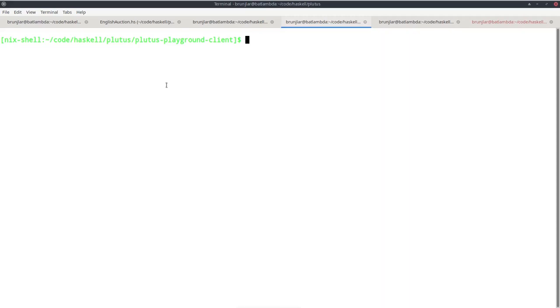So we go back to the Plutus repository in a Nix shell to the subfolder plutus-playground-client, and we start the Plutus playground server there.